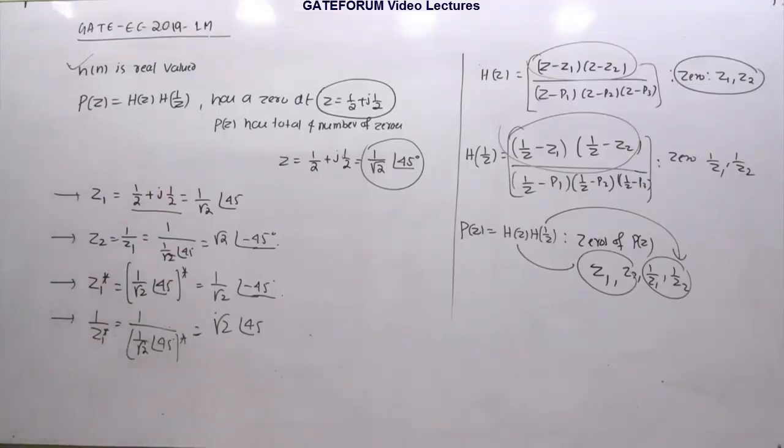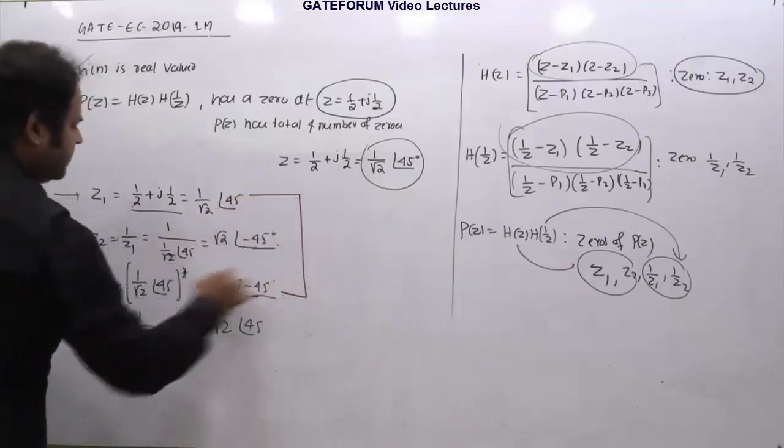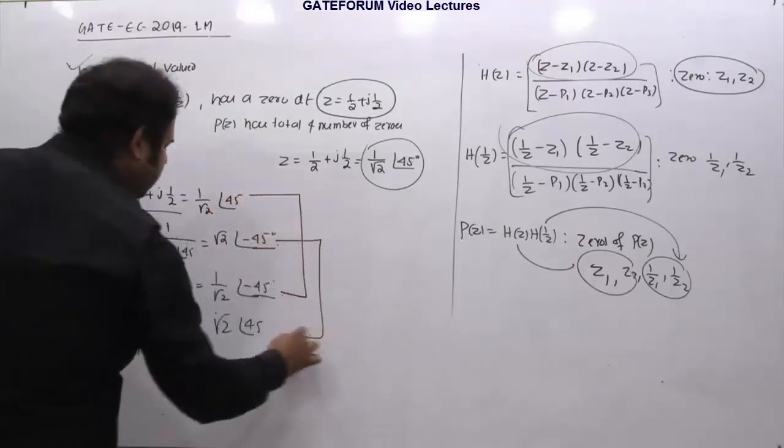So this is what I am trying to tell you. Basically this Z1 and this one will be happening in a complex conjugate pair, this and this. Similarly this and this are a complex conjugate pair.